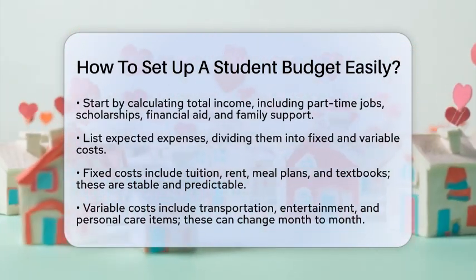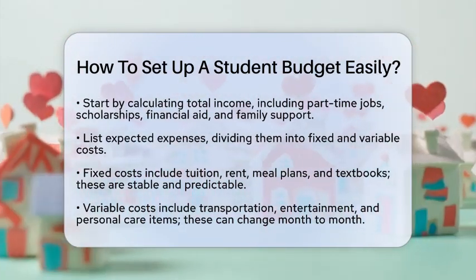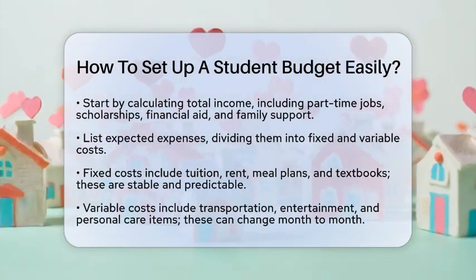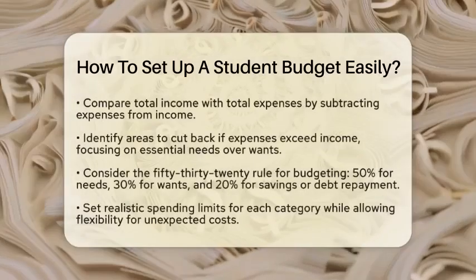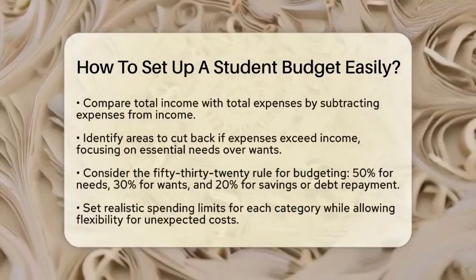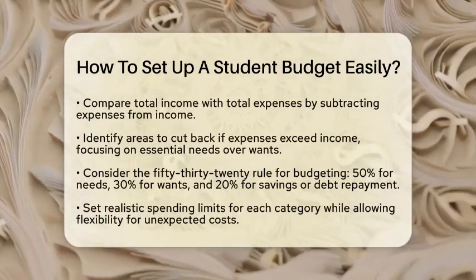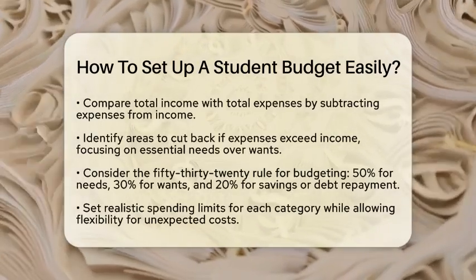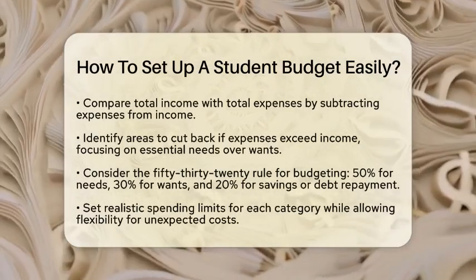Next, it's time to list your expected expenses. Divide these expenses into two categories: fixed costs and variable costs. Fixed costs are things like tuition, rent, meal plans, and textbooks. These are predictable and will not change much. On the other hand, variable costs can fluctuate. This includes transportation, entertainment, and personal care items.